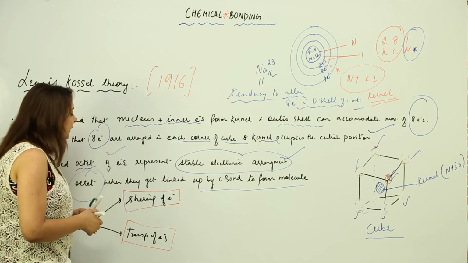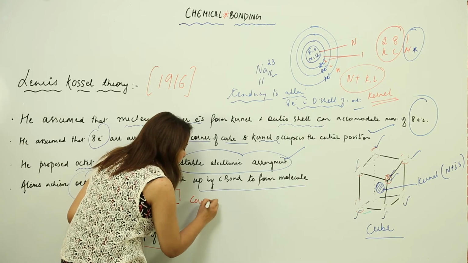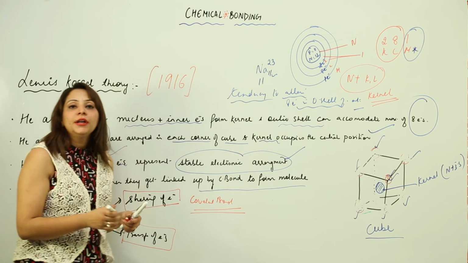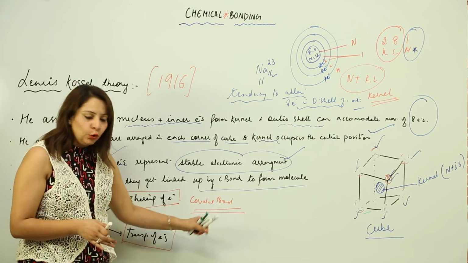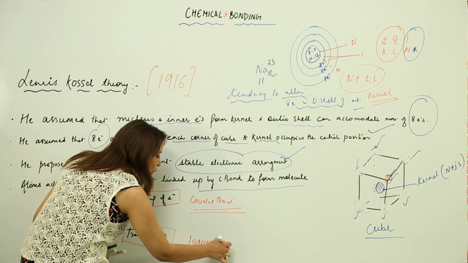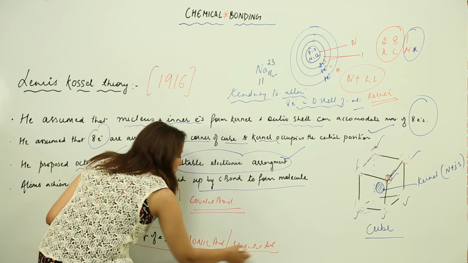And you know that the chemical bond which is formed by sharing of electrons is a covalent bond. So here we classify the chemical bond into two categories. One which is formed by sharing of electrons is a covalent bond, and where the transfer of electrons takes place is an ionic bond, and the other name is electrovalent bond.